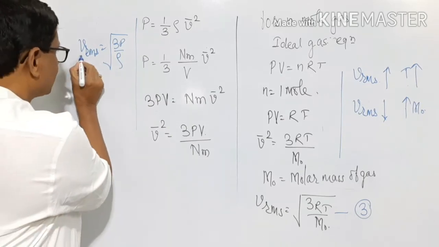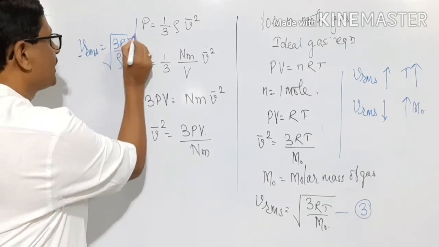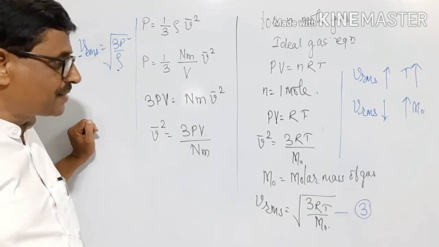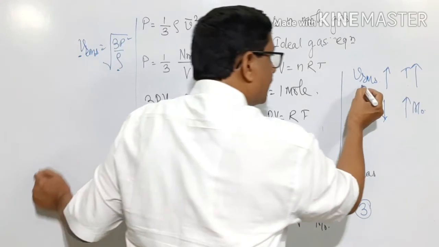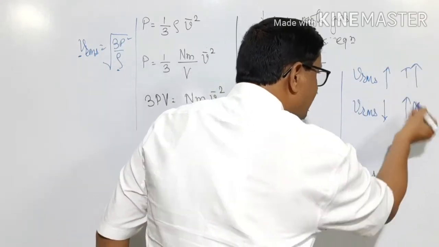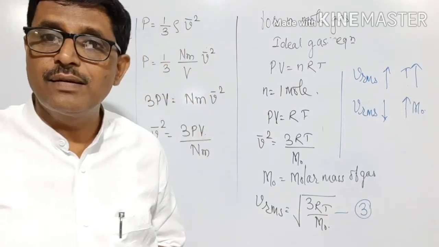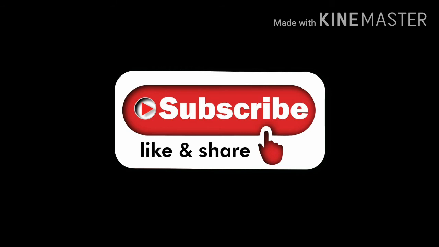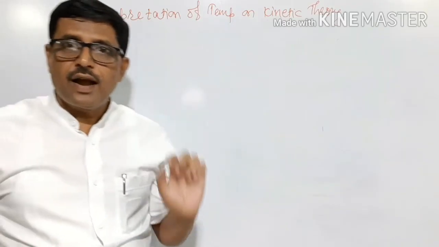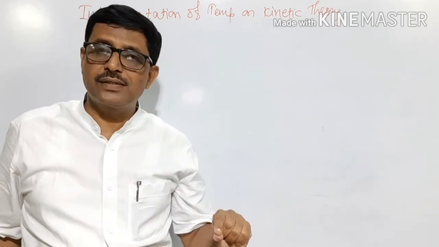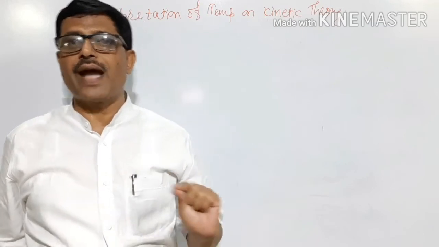This means that the RMS speed increases with pressure and decreases with density. RMS speed increases with temperature and decreases with increase in molar mass. Hereafter we will see how to interpret the temperature with the help of kinetic theory.